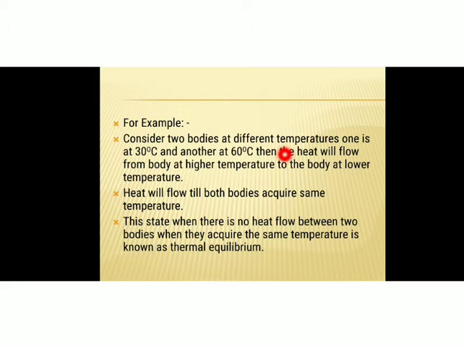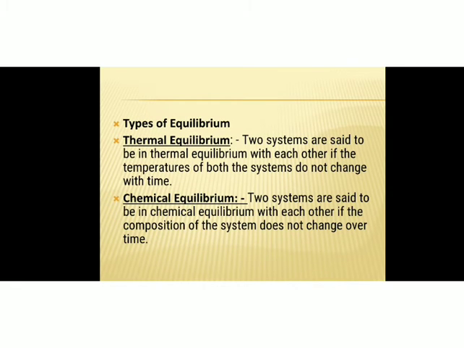So here heat flows from the body at 60 degrees Celsius to the body at 30 degrees Celsius till the temperatures of both the bodies become equal. After acquiring this state, there is no further heat flow. So this state, when there is no heat flow between two bodies because they have acquired the same temperature, is known as thermal equilibrium.